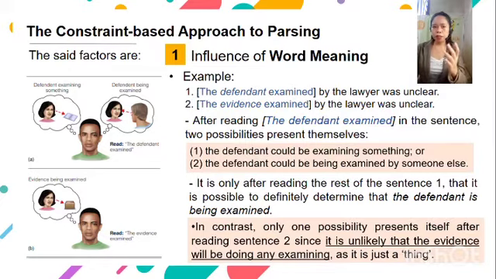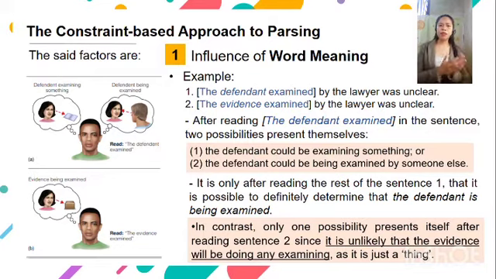Now the example: the defendant examined by the lawyer was unclear. The second one is: the evidence examined by the lawyer was unclear. After reading the defendant examined in the first sentence, two possibilities present themselves. First is that the defendant could be examining something, or the defendant could be being examined by someone else.